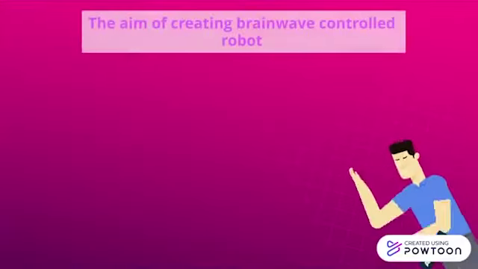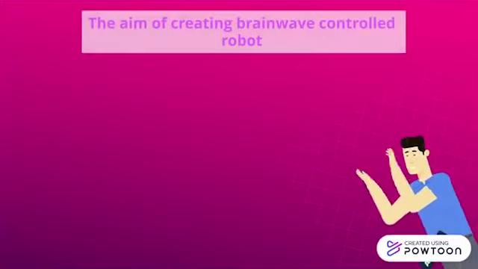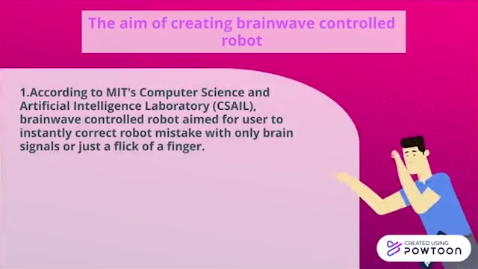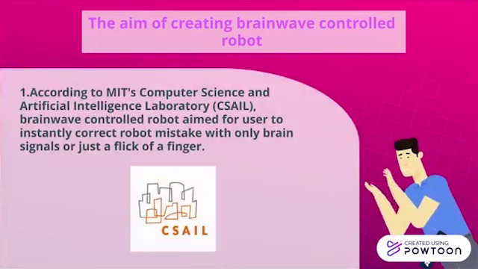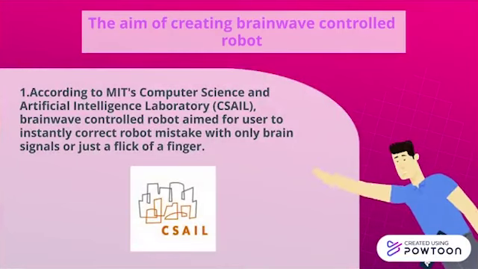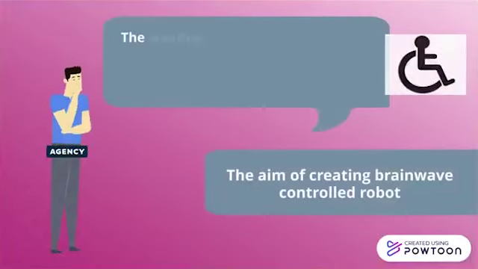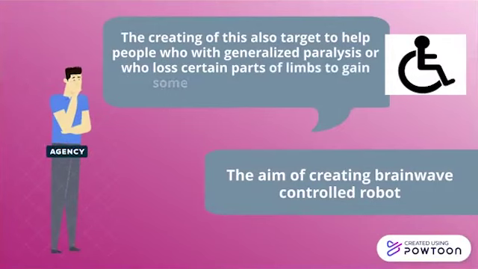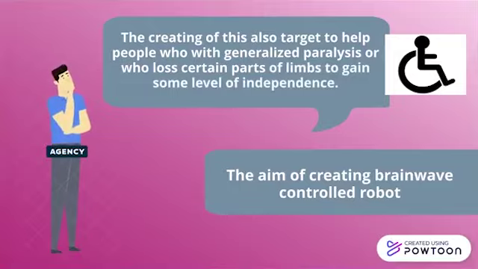So now, let's talk about the aim of creating the brainwave control robot. According to CSAIL, the brainwave control robot aims for users to instantly correct robot mistakes with only brain signals or just a flick of a finger. Besides, the public also agreed that this creation targets to help people who are generally paralyzed or who lost certain parts of limb to gain some level of independence.